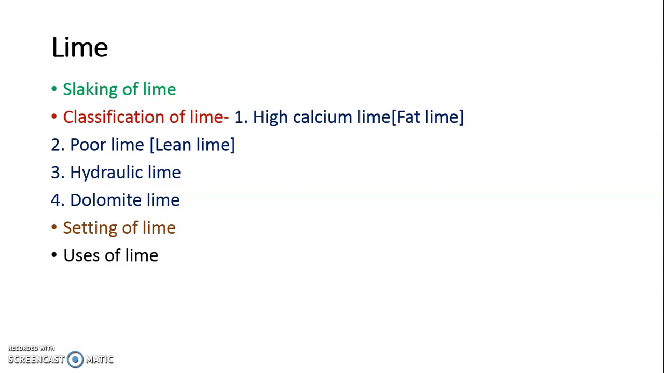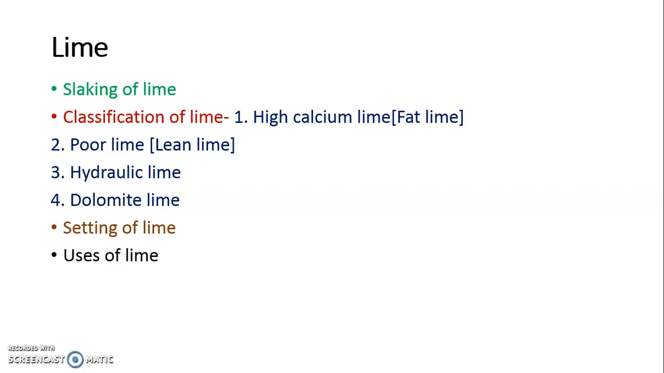The lime which we purchase from the market is hydrated lime, that is, completely slake lime is not provided by the manufacturer. They provide us hydrated lime which we bring and mix with water and use for whatever purposes we want.